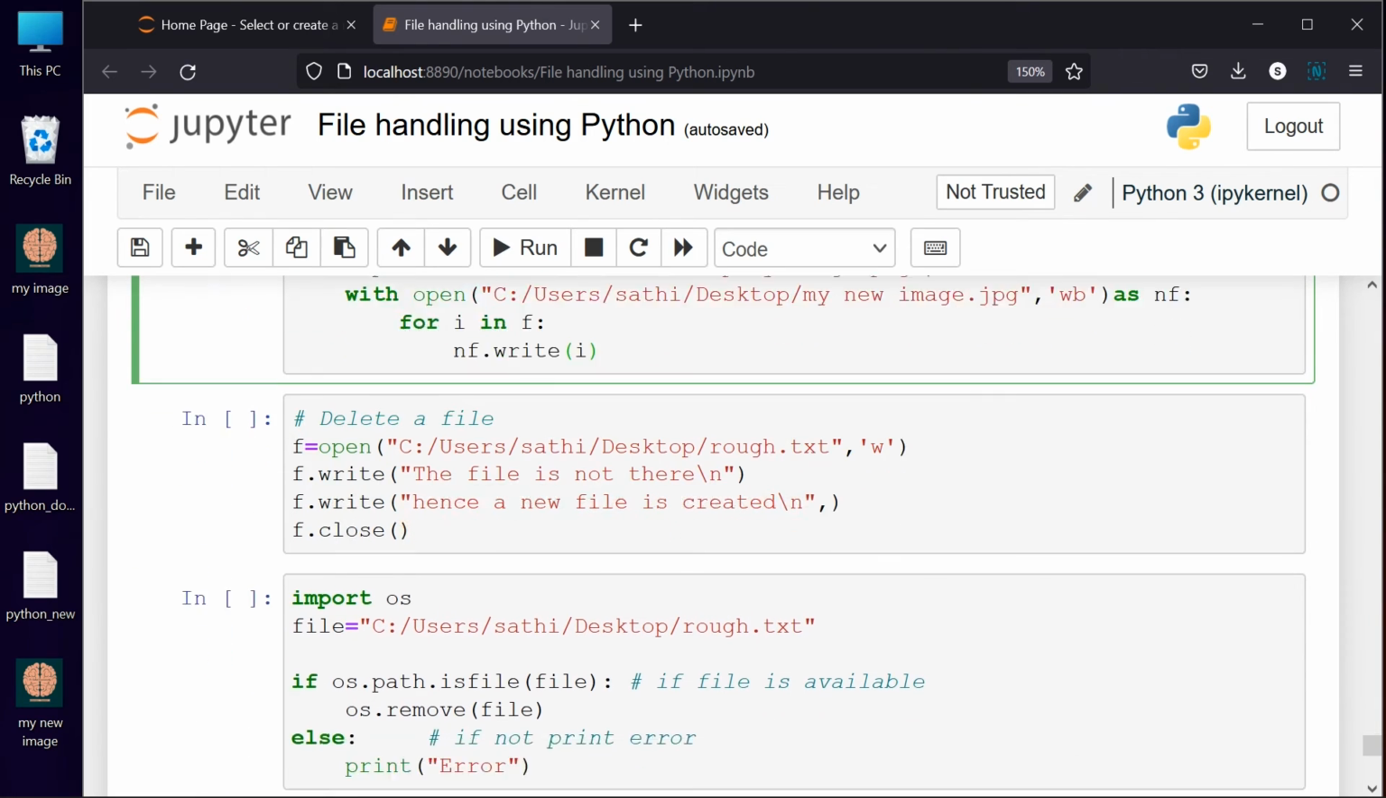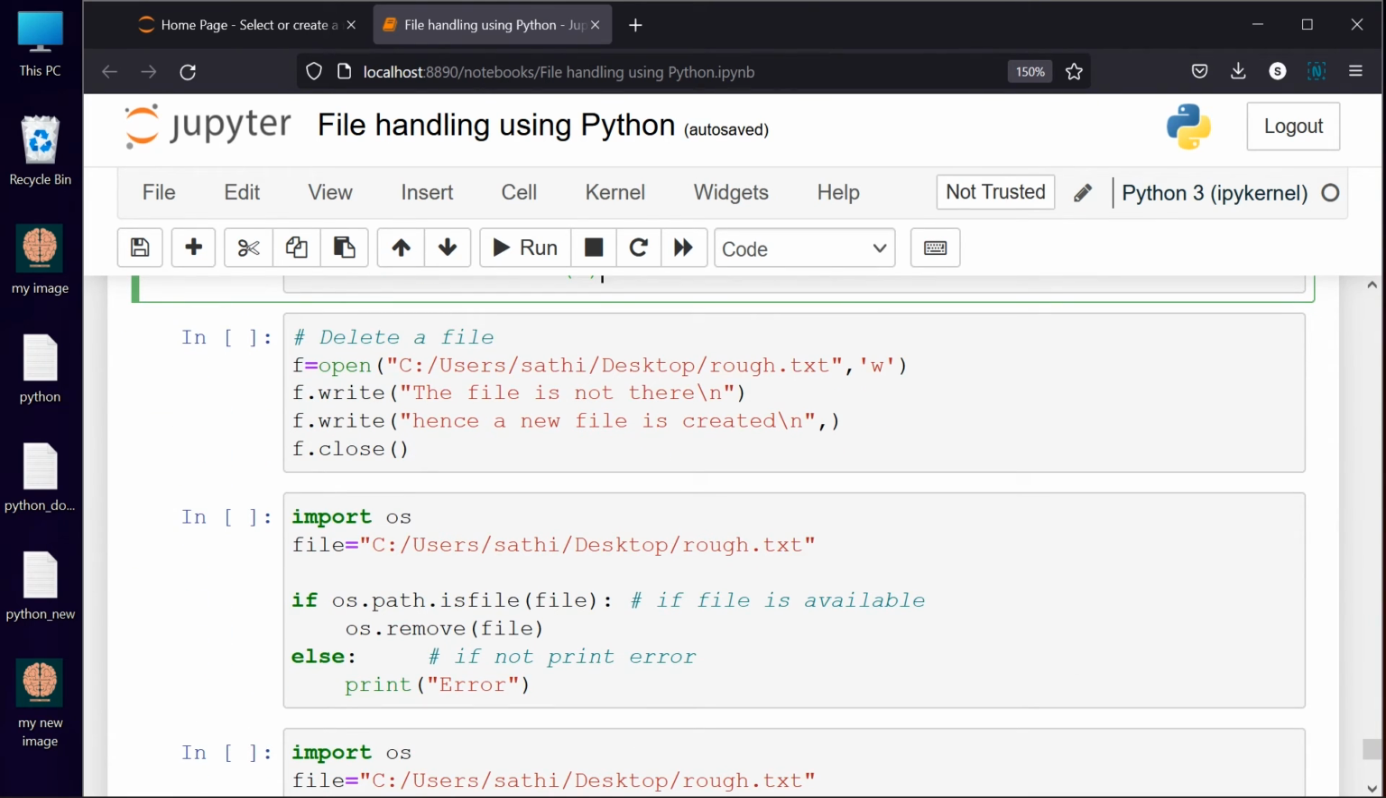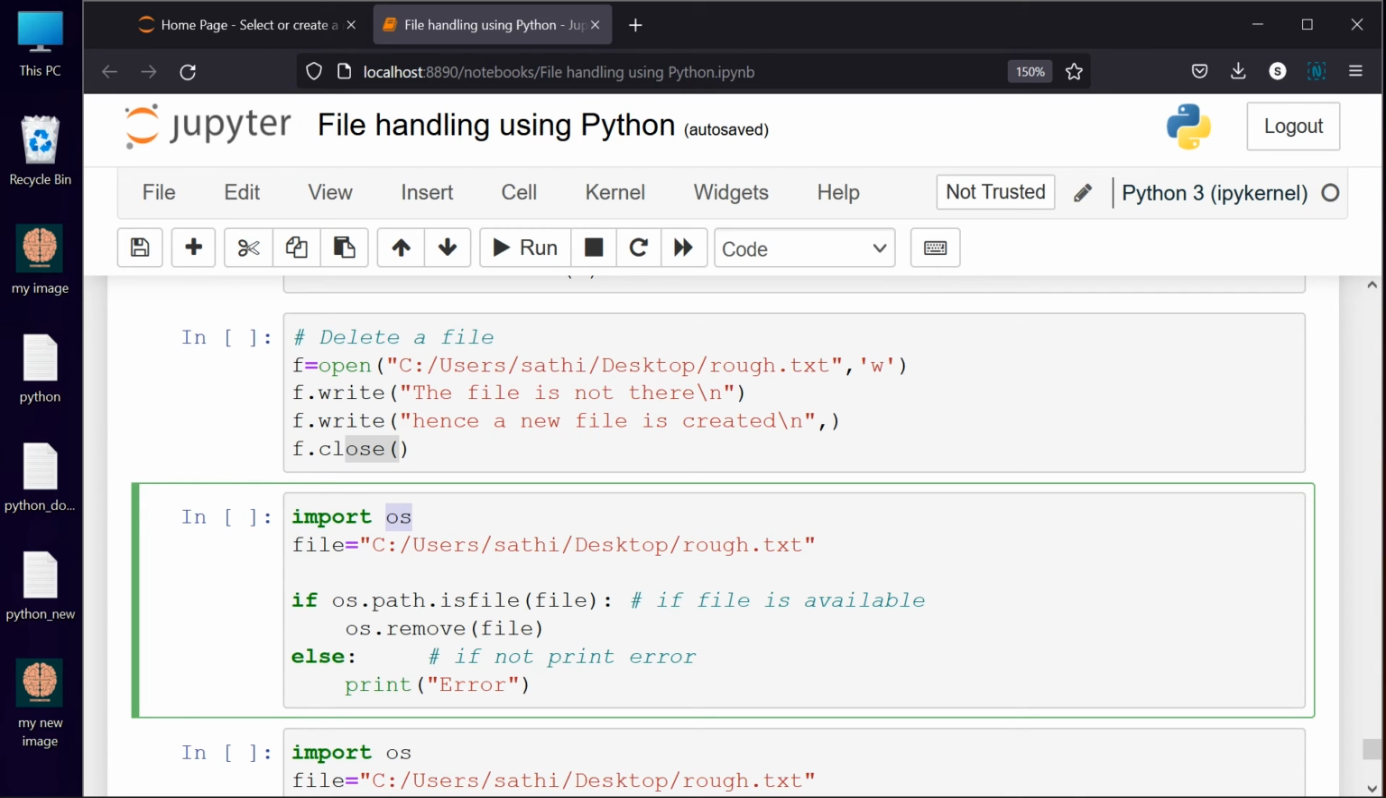So the last topic of file handling is deleting a file. See here, I am trying to create a file on my desktop with the name rough, and I am trying to write a few lines here and close it. For deleting a file, we have to import a library inside your Jupyter notebook, which is import os. So I am trying to read the file. If I want to remove this file, if the file is available there, I want to delete it. That is the main consideration here.